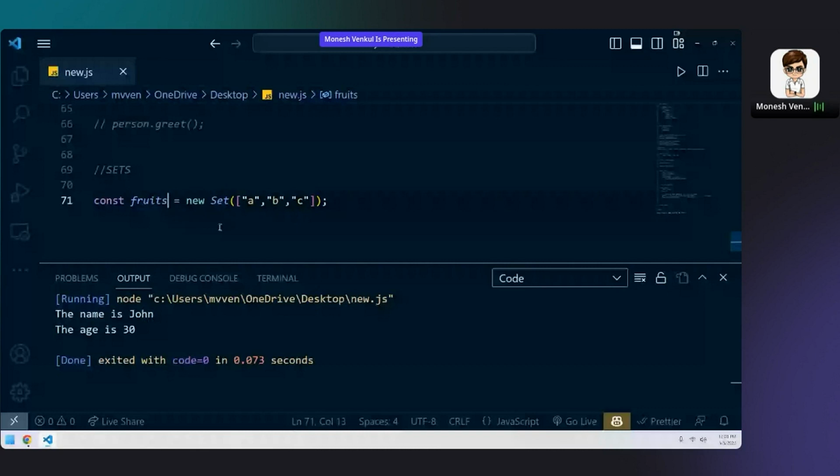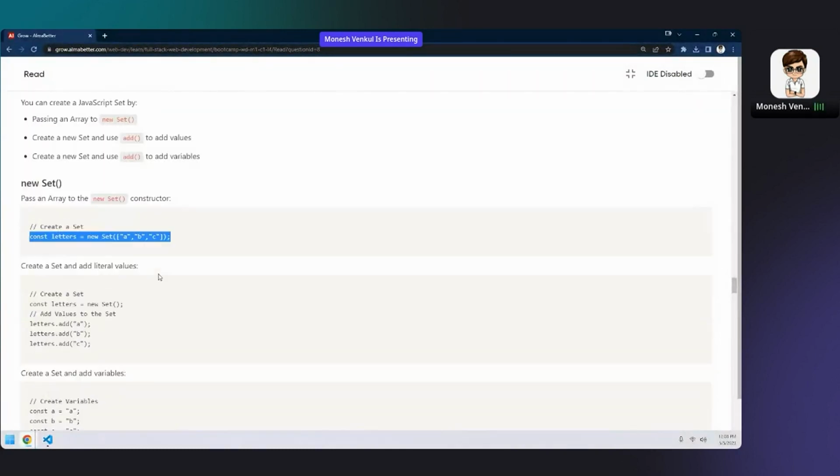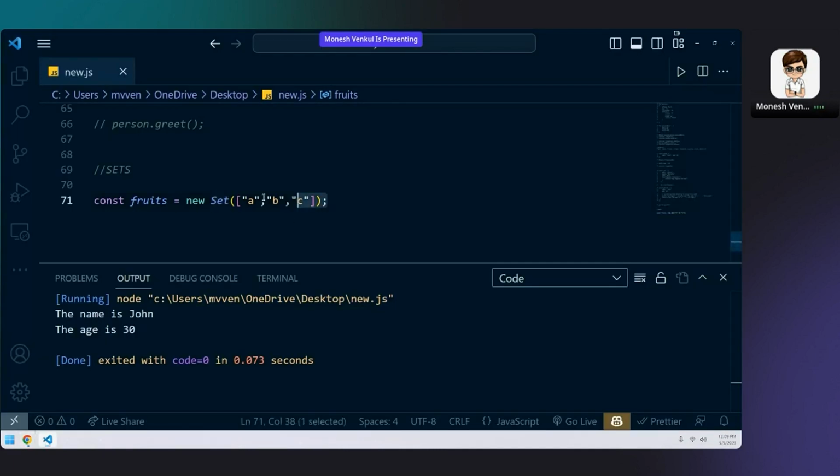And for set, you need to mention it as a set. There's no other way. For arrays, you used square brackets. For objects, you have used curly braces. But for this kind of set and what we say, a map, you need to use something called new set. Set takes an array. We will be converting an array to a set. What is set? What are the uses of set? I will tell you.